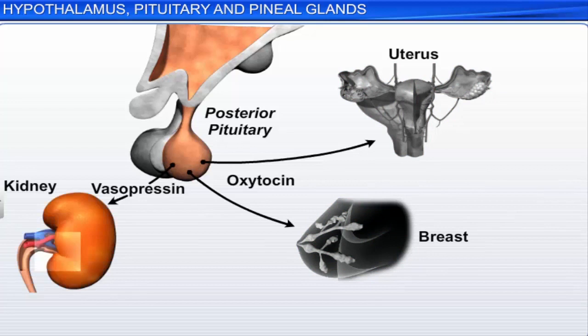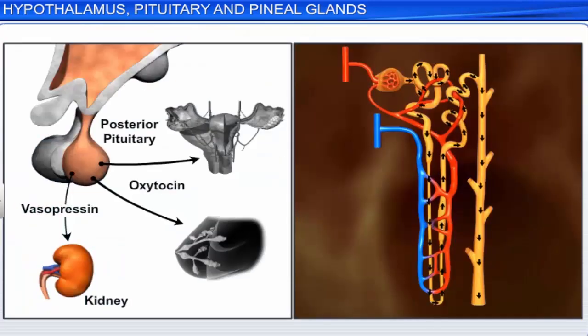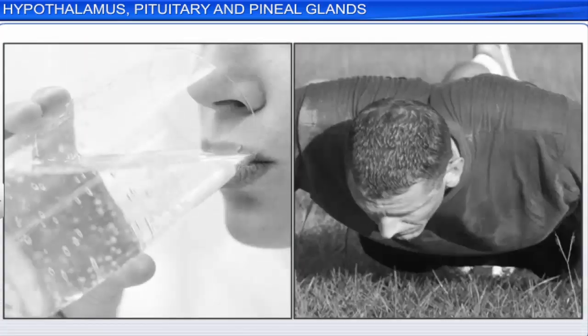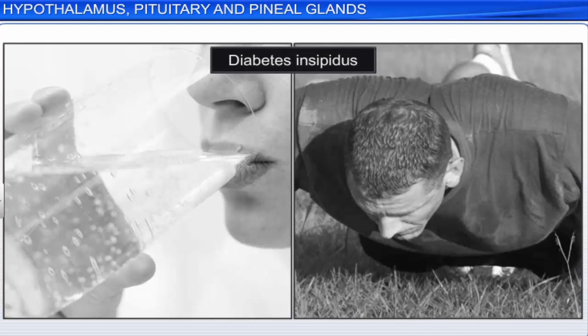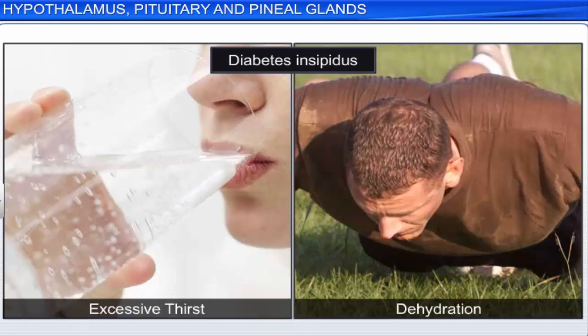Vasopressin stimulates the kidneys to reabsorb water and electrolytes into the blood by the distal tubules. It thereby reduces the loss of water through urine. Hence, it is also called the antidiuretic hormone. Hyposecretion of the antidiuretic hormone leads to diabetes insipidus. It is characterized by the excretion of dilute urine several times a day, resulting in excessive thirst and dehydration.